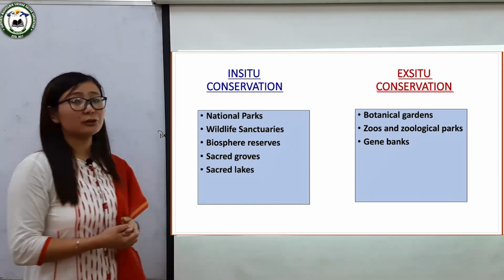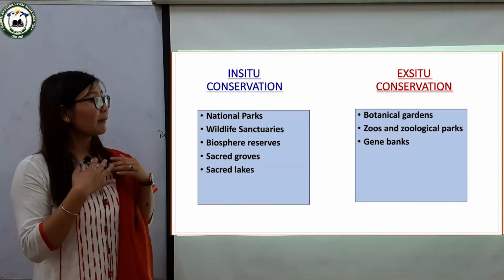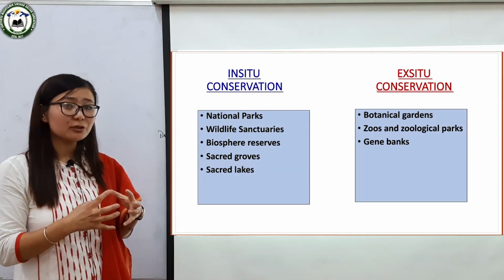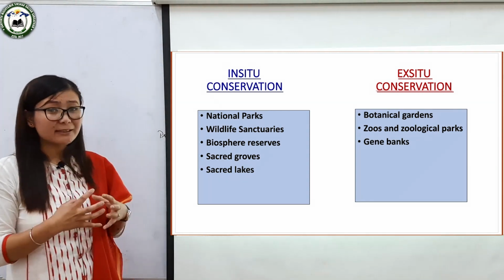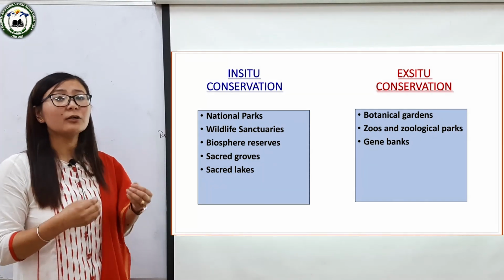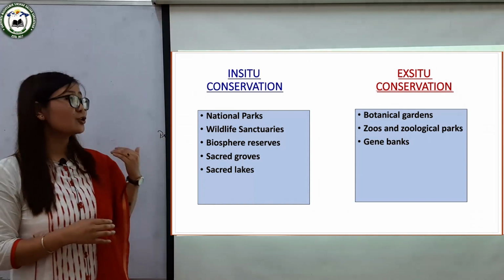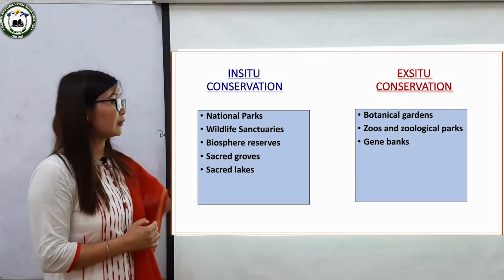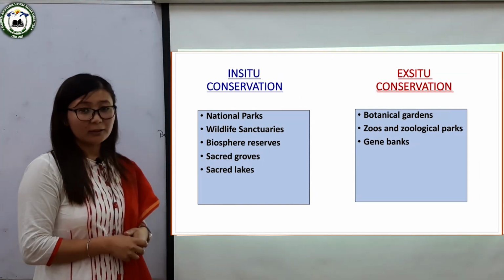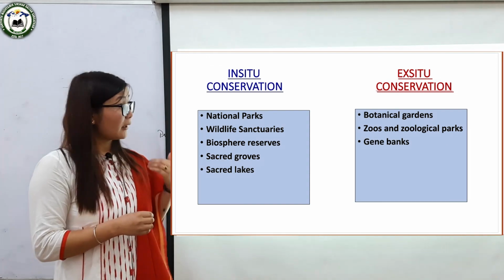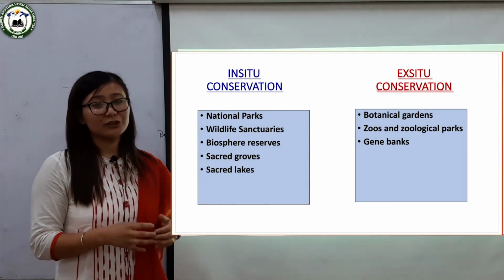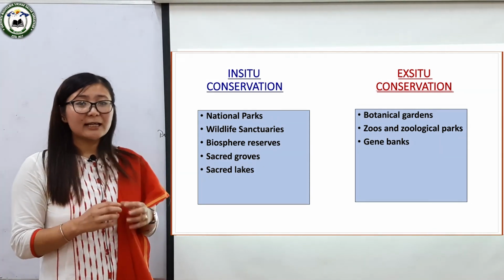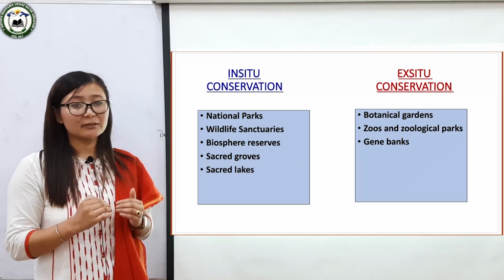Okay, so I have already told you the next strategy for conserving biodiversity is ex situ conservation. Now, ex situ conservation means off-site conservation where species of plants and animals are protected outside the place of their origin. It includes botanical gardens, zoos and zoological parks, gene banks, nurseries, laboratories, etc. So let us discuss the first method, that is botanical garden. Botanical gardens help in ex situ conservation under human supervision. In these gardens, species of plants are brought from different sites and are kept in gardens to nurture.